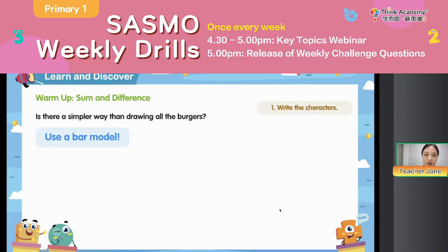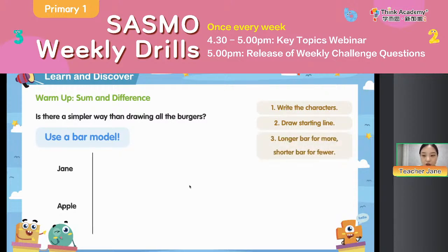Firstly, we know that there are Teacher Jane and Teacher Apple, right? So we can write down the characters here. This is Jane, this is Apple. And then everyone, let's have a look. We can draw a starting line and then we can also draw the long bar for the one that has more. Draw a shorter bar for who has fewer. So just like this, because Teacher Jane has more, Teacher Apple has less.